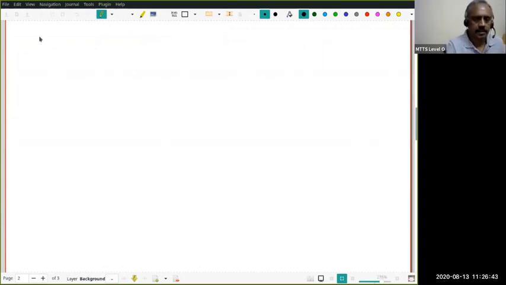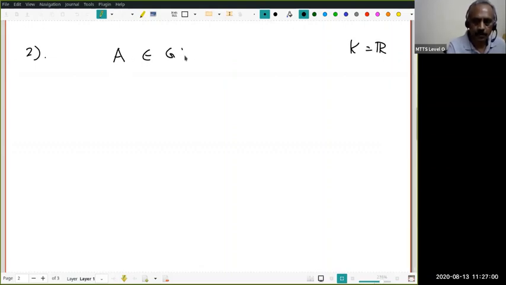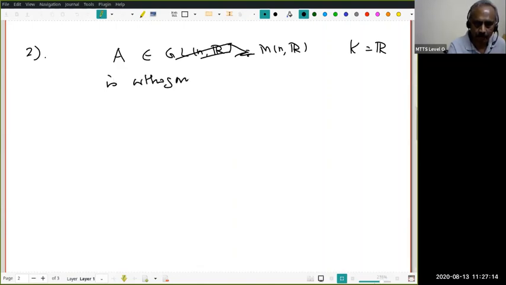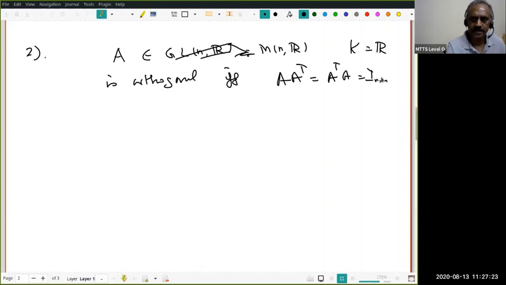Okay. Now I want to look at a slightly more involved example. Now I am going to take K equal to R. So all of you know, I don't require anything more than an n cross n matrix with real entries. A belongs to Mn(R). I say A is orthogonal if and only if A transpose A equals the n cross n identity.